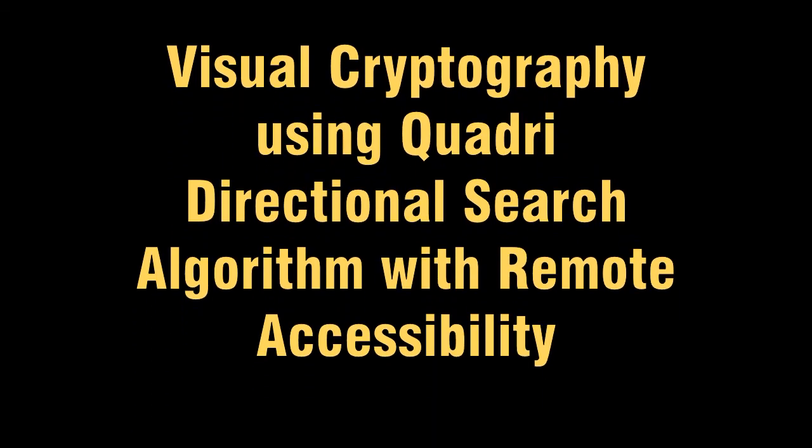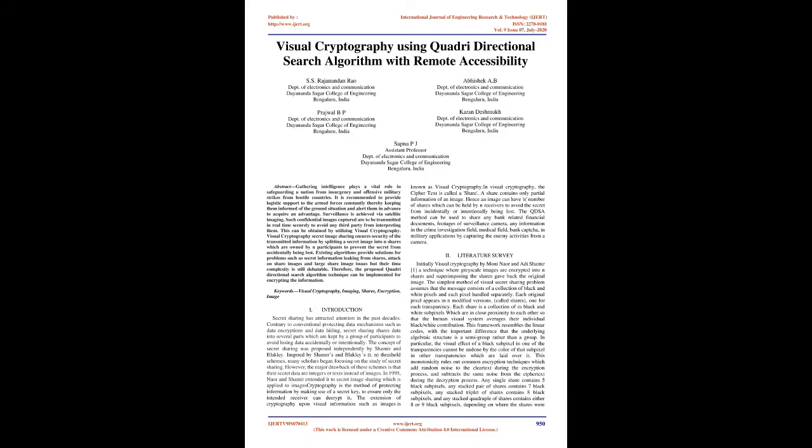Visual cryptography using Quadri-Directional search algorithm with remote accessibility. Abstract: Gathering intelligence plays a vital role in safeguarding a nation from insurgency and offensive military strikes from hostile countries. It is recommended to provide logistic support to the armed forces constantly, thereby keeping them informed of the ground situation and alert them in advance to acquire an advantage.